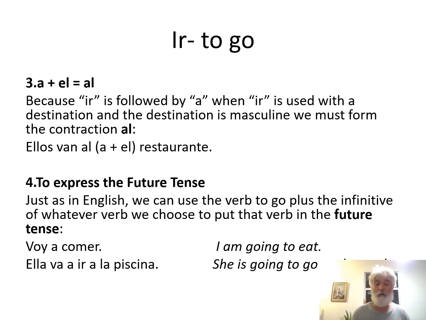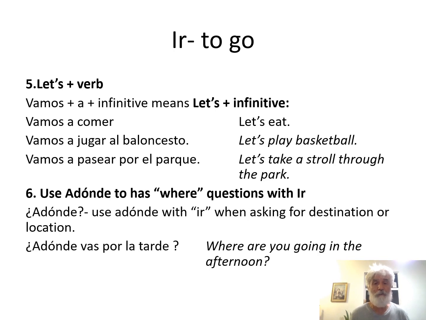Now here we want to say she's going to go to the pool. Ella va. She's going. Now to go. So we have to follow it with a, ir. And then we always follow ir again with a. So we have actually two a's in the sentence because we've used ir twice. So ella va a ir a la piscina. She's going to go to the pool.